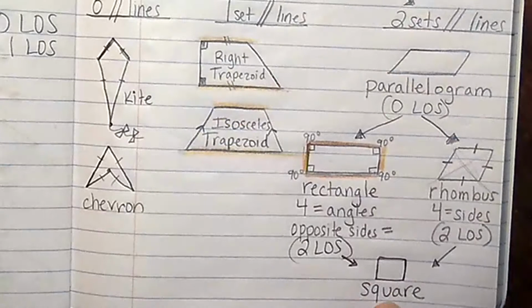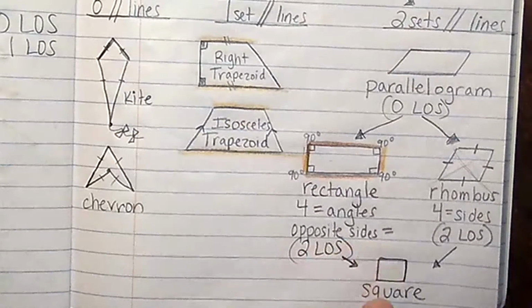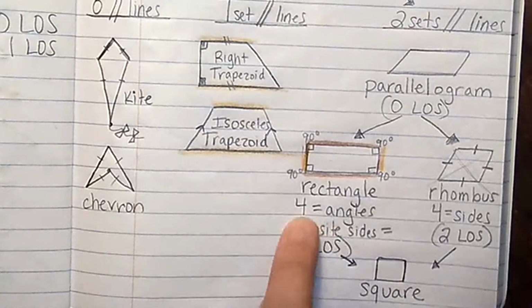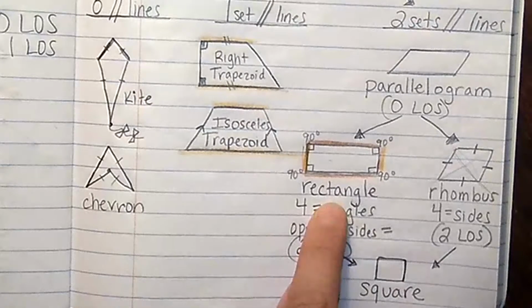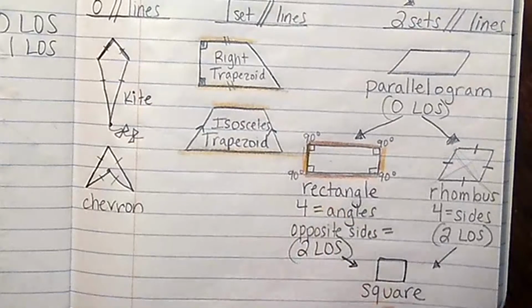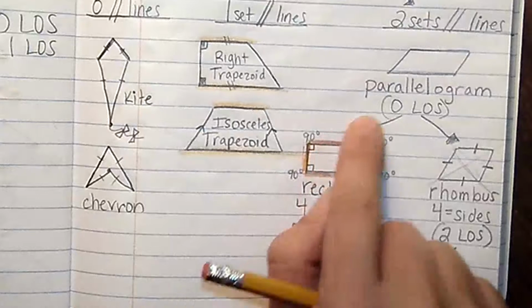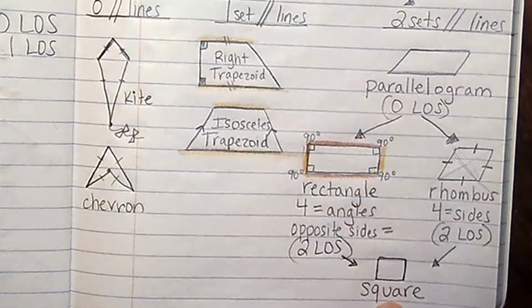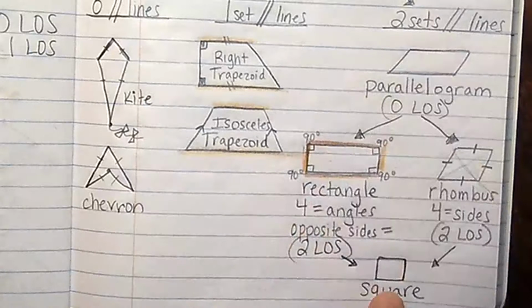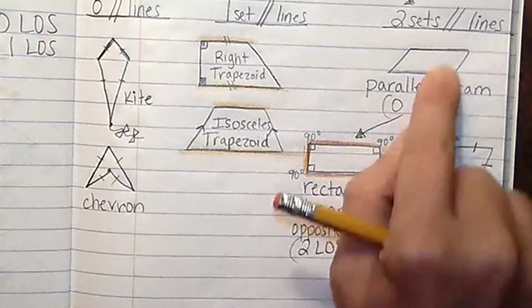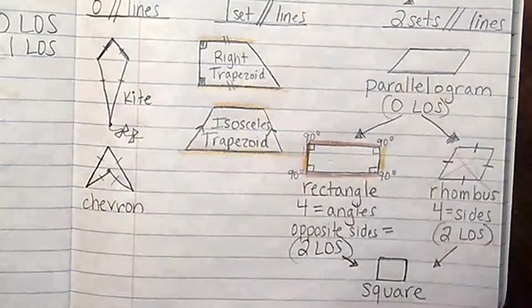So a square has opposite sides that are equal. A square has 4 equal angles. A square is a rectangle. A square is a parallelogram, and a square has 2 sets of parallel lines. A square is also a quadrilateral.